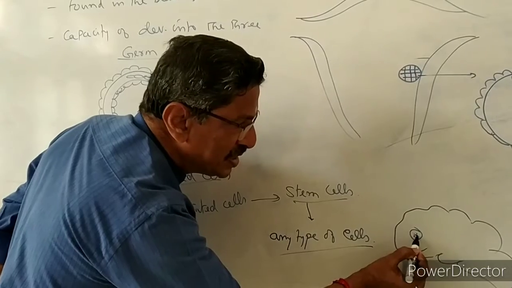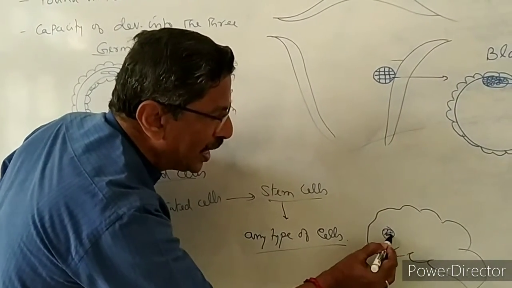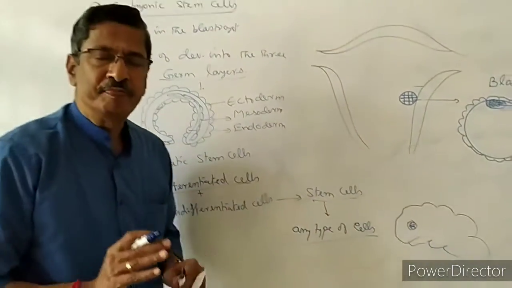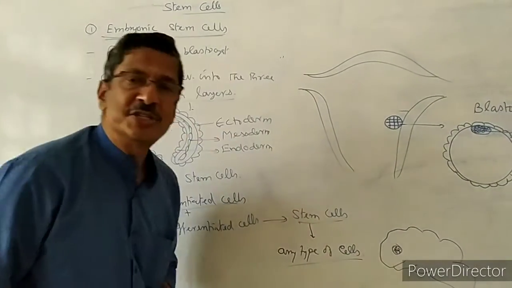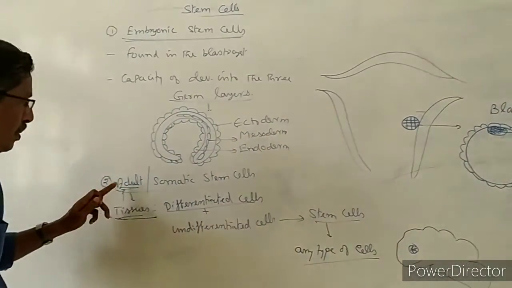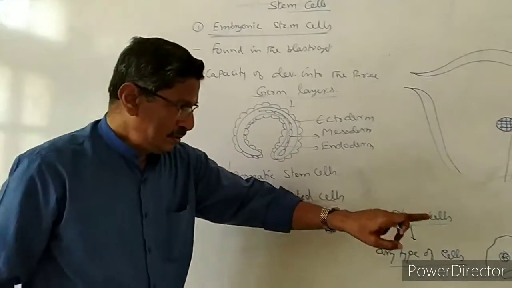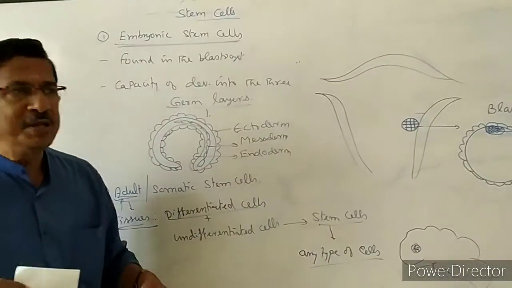Then first the cells will change into neurons of this area. They multiply and occupy this area. So the damage is rectified. Once again the brain becomes perfectly normal and the area starts functioning. So the somatic or adult stem cells are responsible for repairing the damaged organ or damaged tissue.